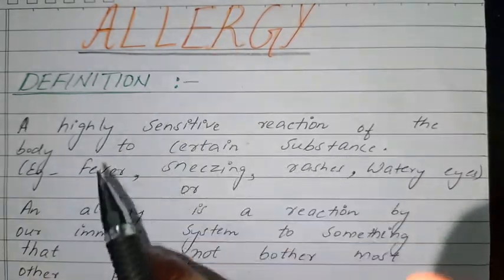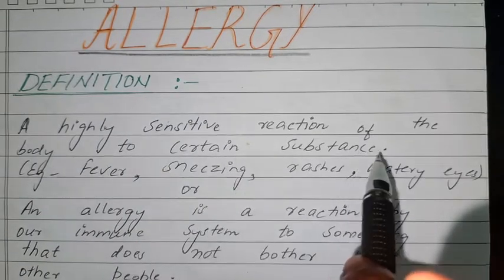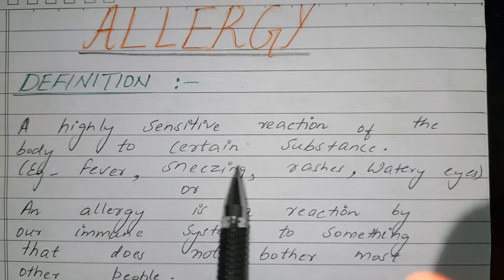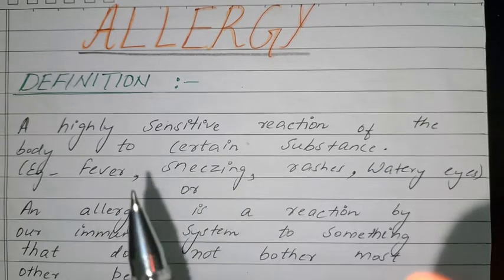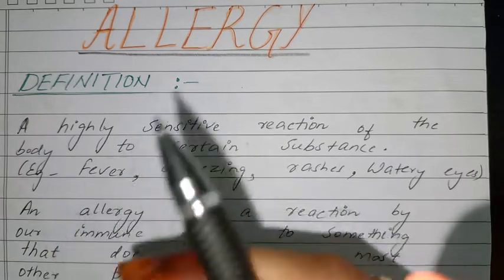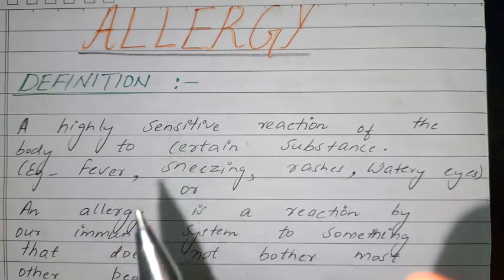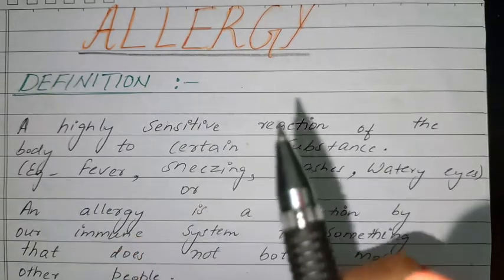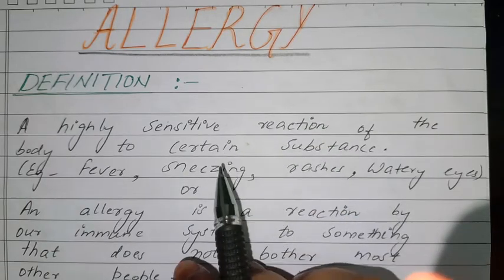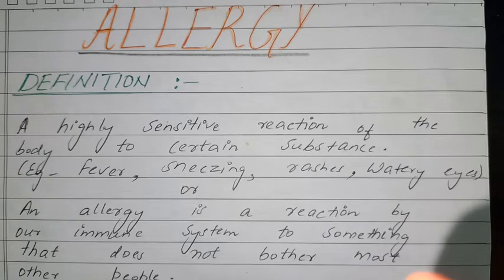Okay, here I have written a definition also. A highly sensitive reaction of the body to certain substances. It means a reaction which is quite sensitive to any substance. It can be a food, it can be air, it can be any chemical or cosmetics or medicine is known as allergy. So what happens when you get an allergy?